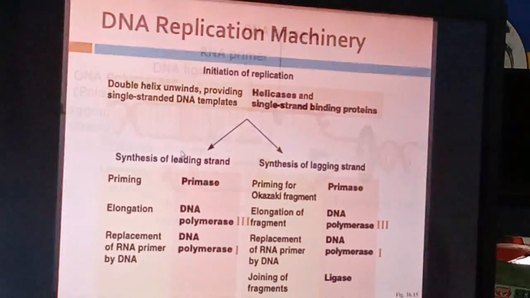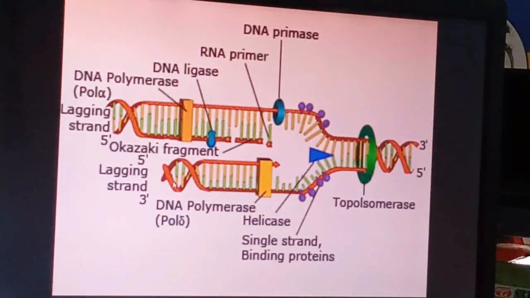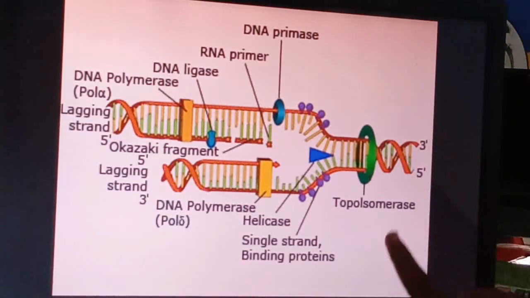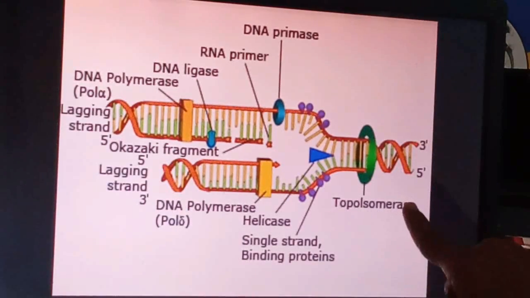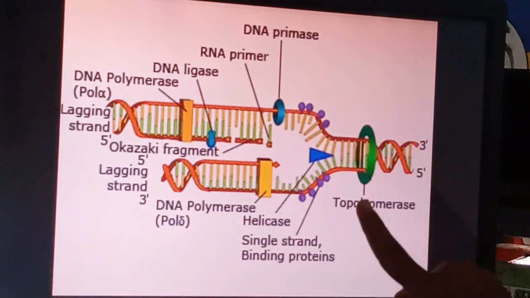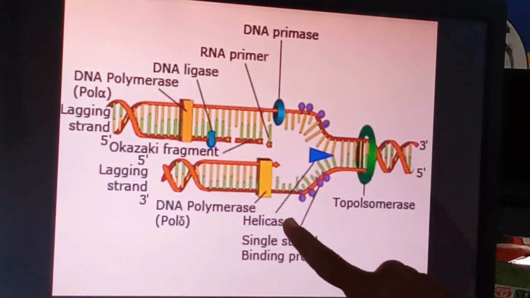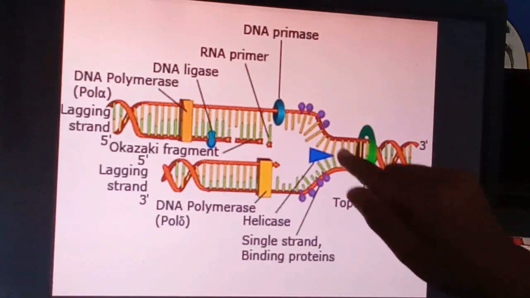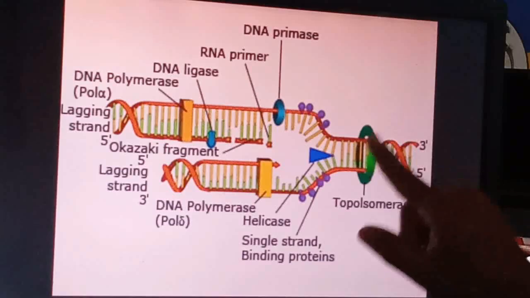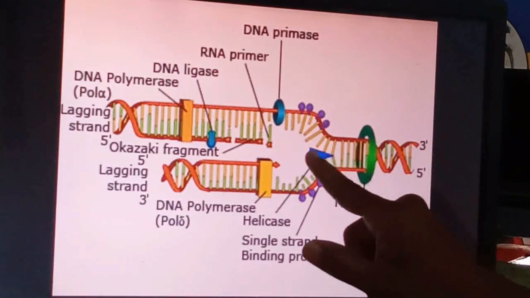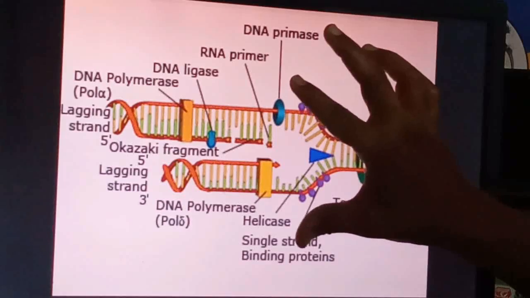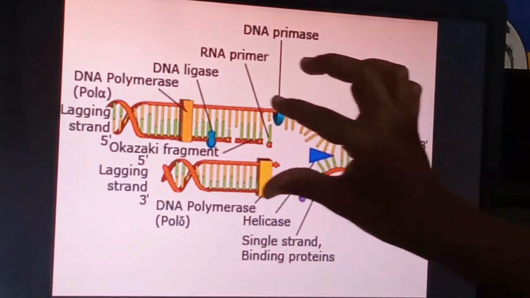Now see how the DNA replication actually takes place. This is the double-stranded DNA. Here you can see the topoisomerase enzyme and the helicase enzyme. Both of these enzymes hold this unwinding DNA. Then the helicase enzyme breaks the hydrogen bonds and separates these two strands.